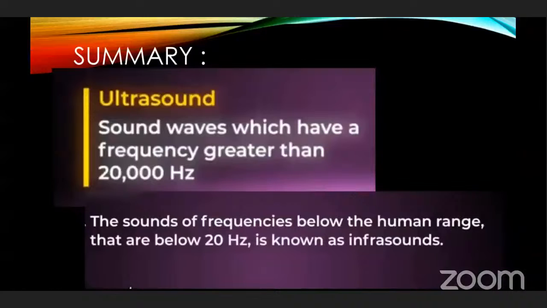Next, ultrasound or ultrasonic sound: sound waves which have a frequency greater than 20,000 hertz are called ultrasonic sound. Human beings cannot hear such sound, but some animals like dogs can. Next point, sounds of frequencies below the human range, that is below 20 hertz, are known as infrasounds.